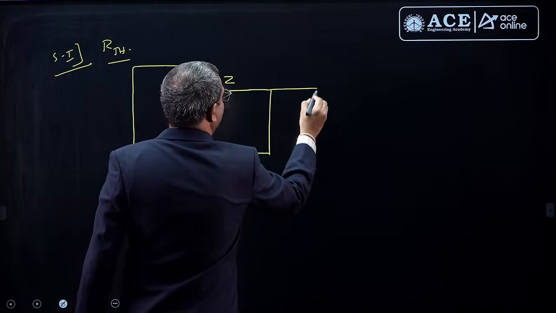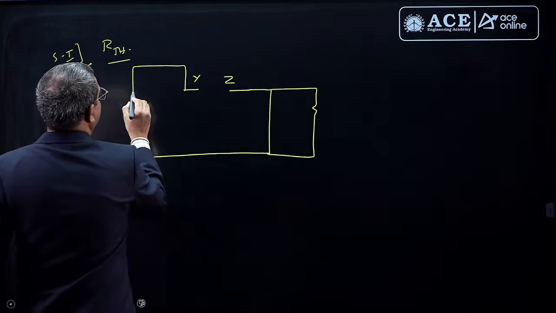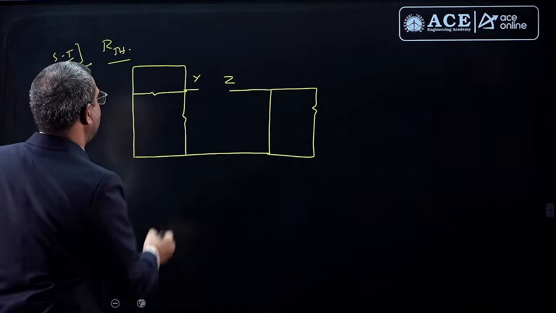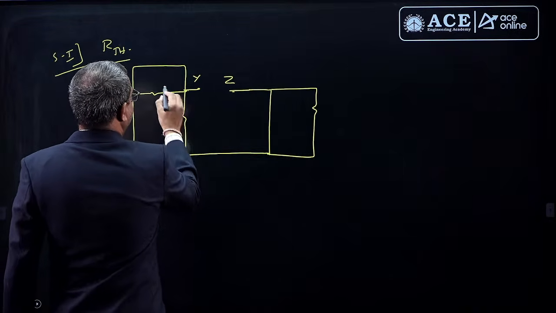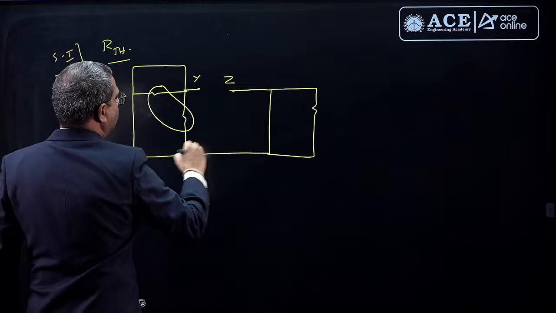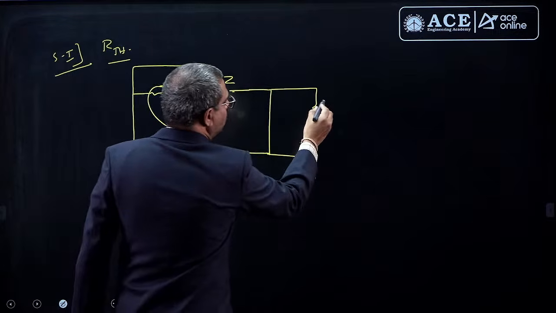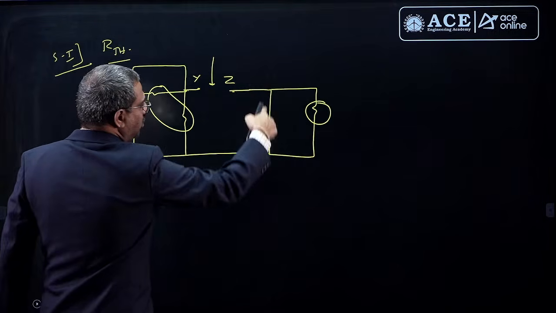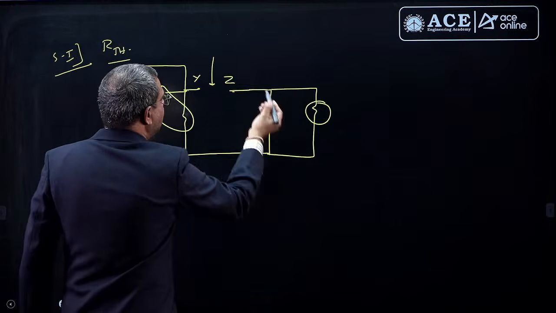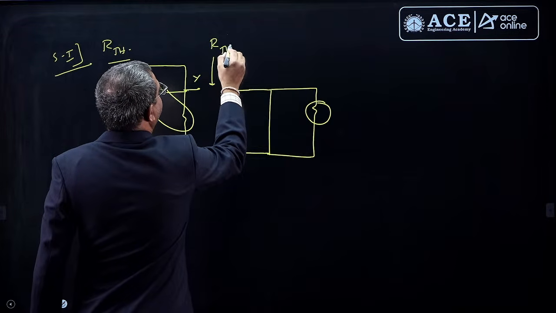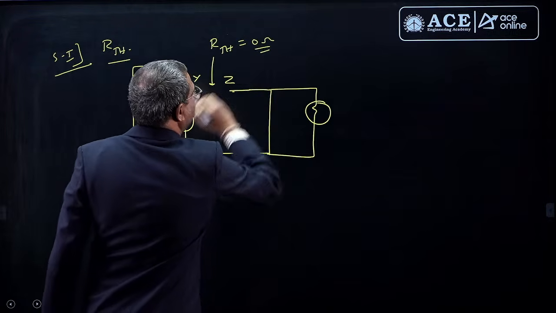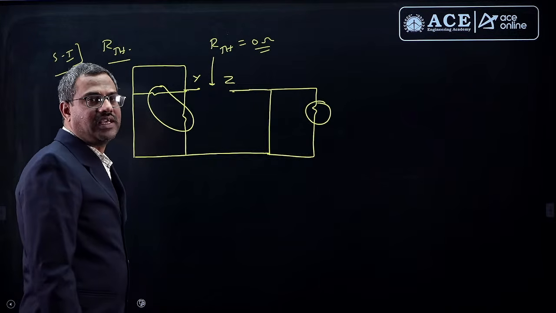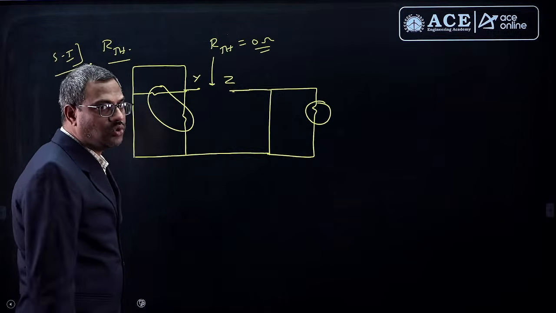The remaining resistances are given, but are they redundant or not? You see resistances like approximately 10 kilo, 10 kilo, 10 kilo. But you see, this entire thing is shorted. So the passive elements are in parallel to a short circuit. So the resistance seen here is directly the short circuit resistance. It is an ideal wire, resistance 0. That is very straightforward because the passive elements are in parallel to a short circuit.